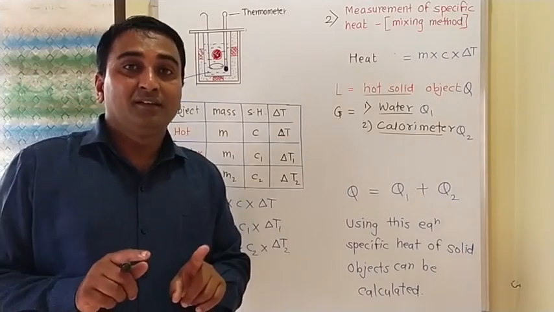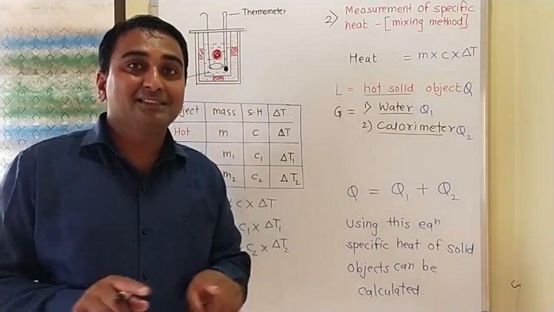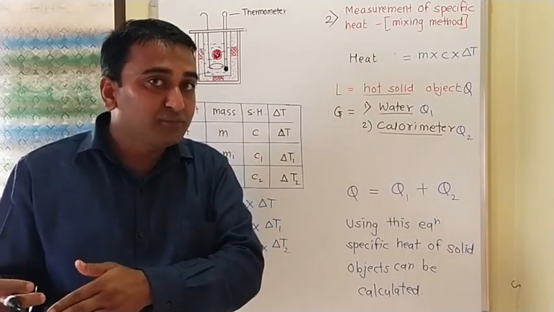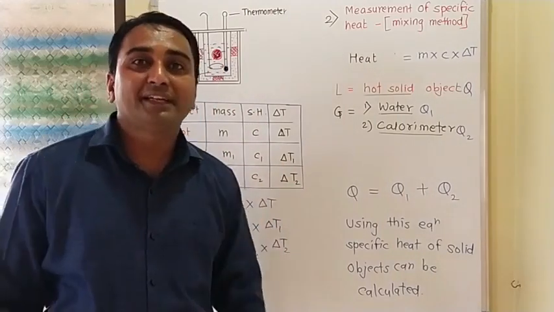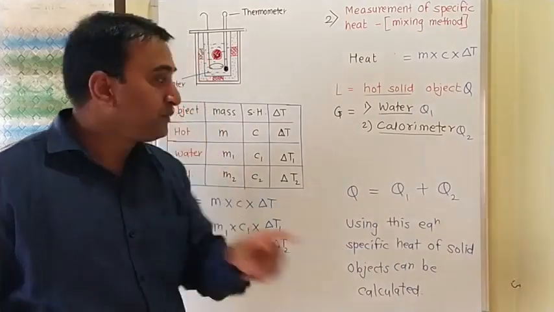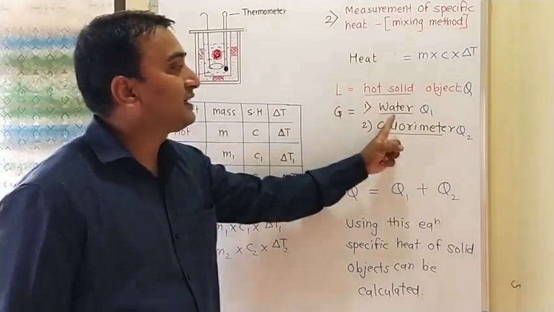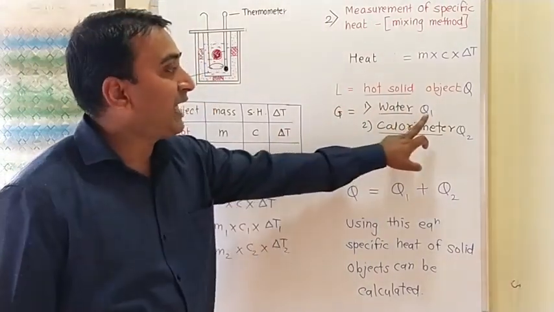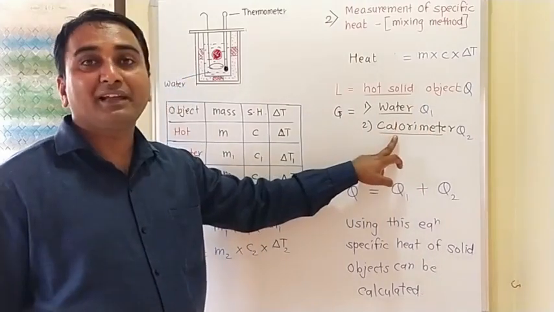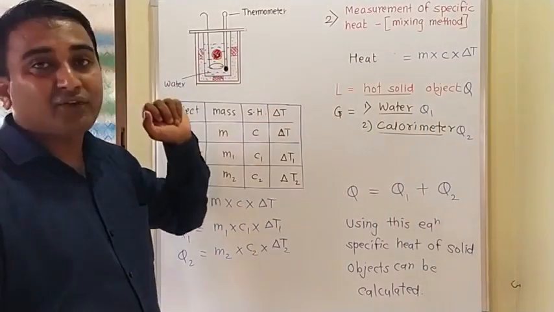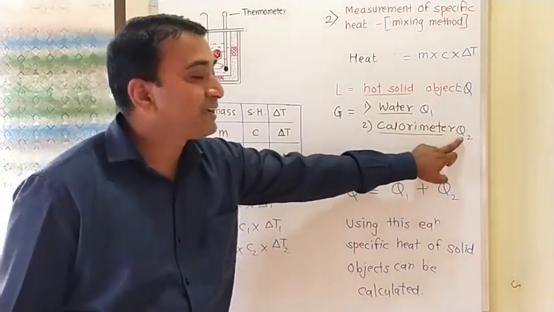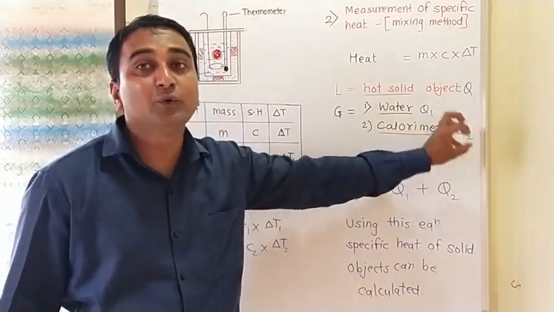Because we know that when this experiment is done in an air resistance box, the heat lost by the hot object is equal to the heat absorbed by the cold objects. So how many cold objects are there? 2. So gainers are 2. The first gainer is water, and the heat absorbed by that water is Q1, and the heat absorbed by the calorimeter, because it is in contact with that water, so it also will absorb heat. So the calorimeter's heat absorption is Q2.